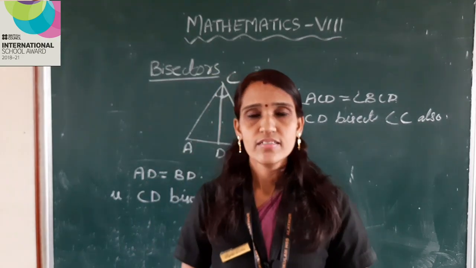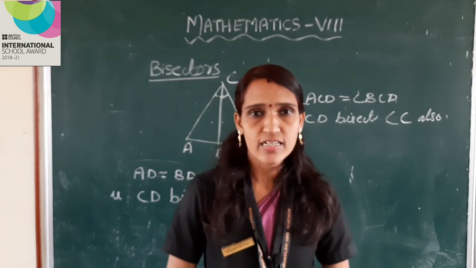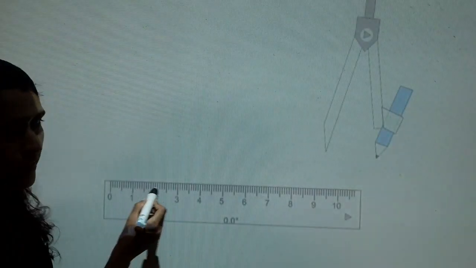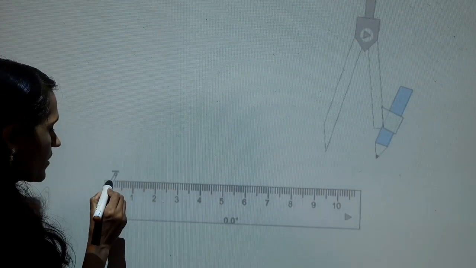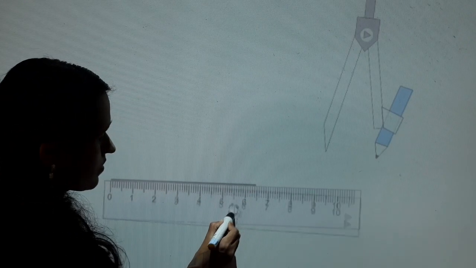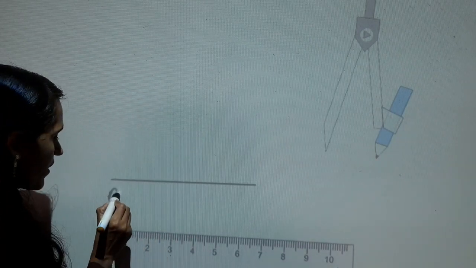Now we will learn how to bisect a line and how to bisect an angle. Let us see how we construct. Let us do a problem. Draw a line 6.5 cm long and draw its perpendicular bisector. Here, first draw a line of length 6.5 cm. Mark the end points as A and B.